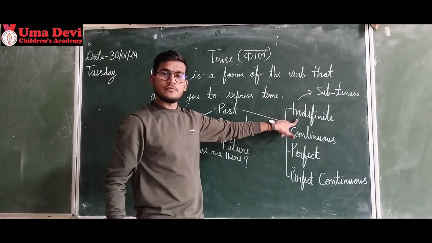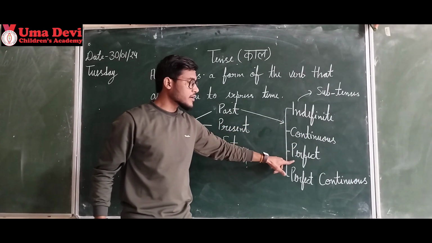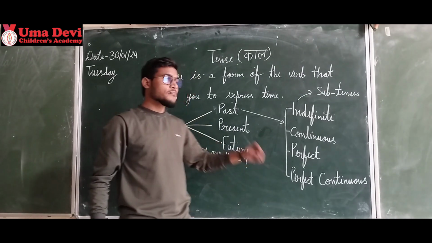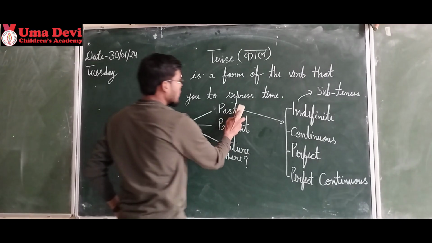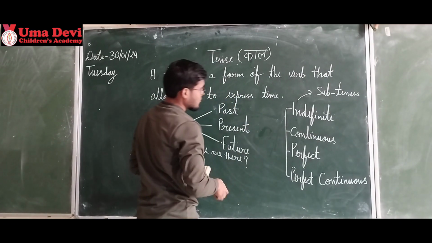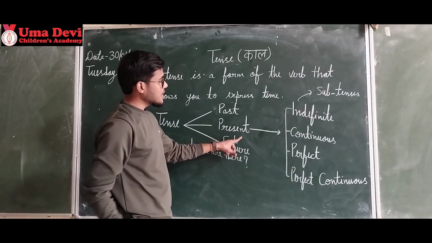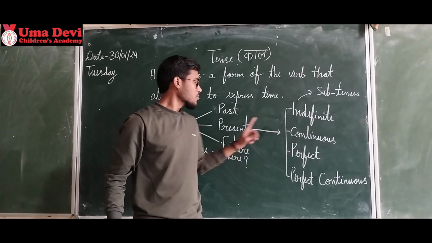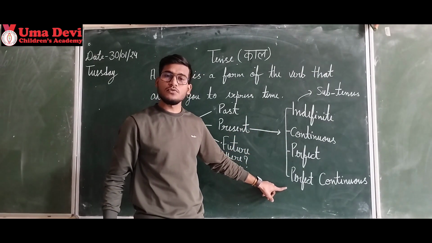When we talk about past: past indefinite, past continuous, past perfect, past perfect continuous. Okay. In the same way, when we talk about present, we do the same. Present indefinite, present continuous, present perfect, present perfect continuous.